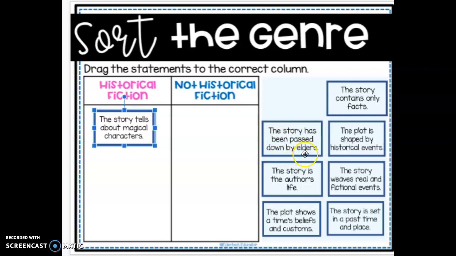The story has been passed down by elders. The plot is shaped by historical events. The story is the author's life. The story weaves real and fictional events. The plot shows a time's beliefs and customs. The story is set in a past time and place.